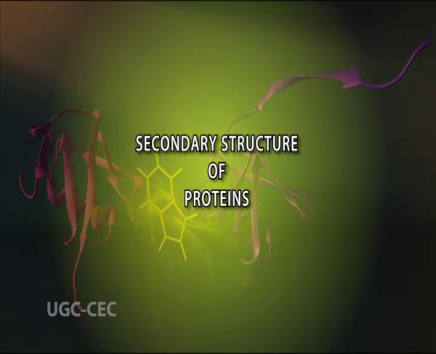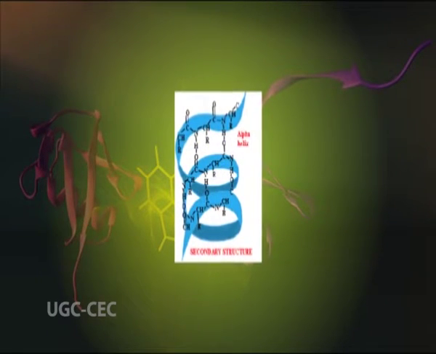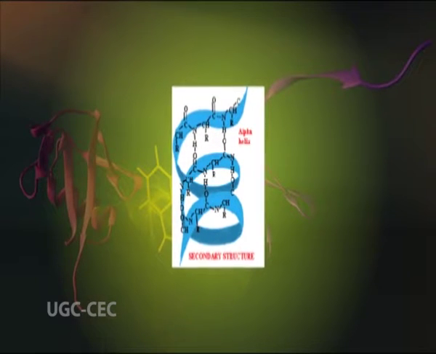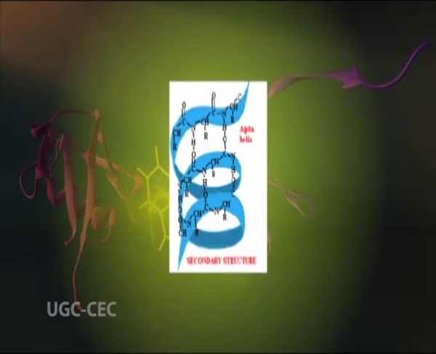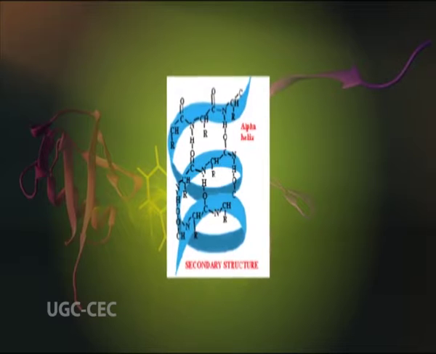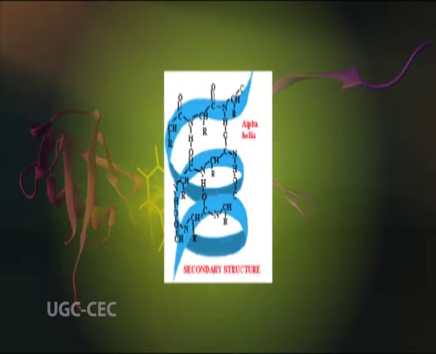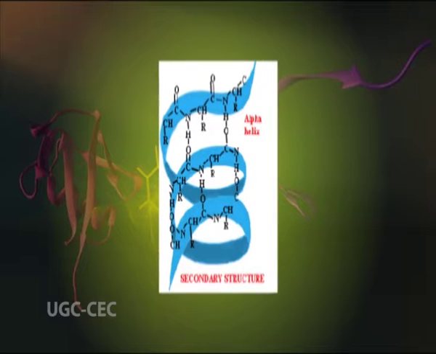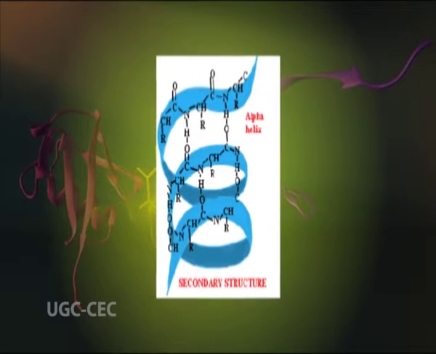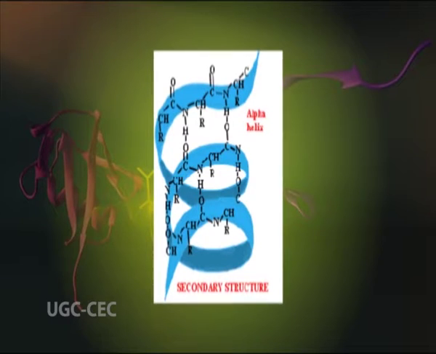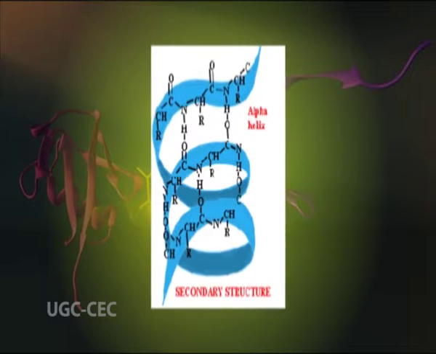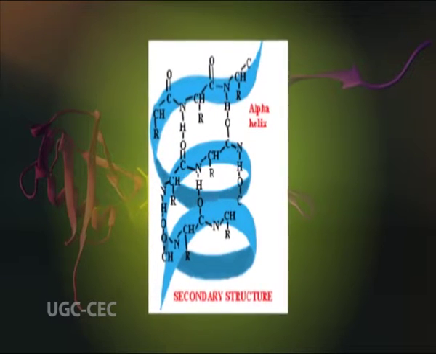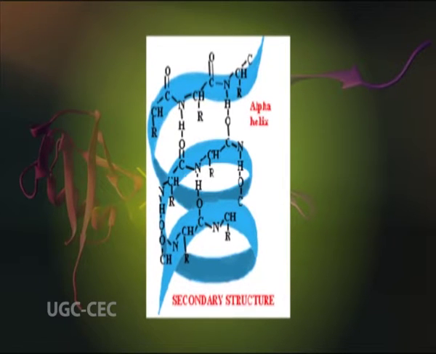Now, the secondary structure of proteins. The secondary structure of a protein, or second level of protein structure, deals with the common regular folding patterns of a polypeptide or protein. These structures mainly arise from hydrogen bonding between the electronegative oxygen atom of one peptide bond and the amide nitrogen of another peptide bond, either in the same or a different polypeptide chain.